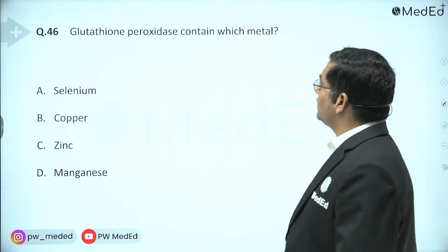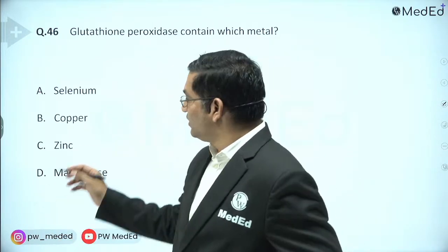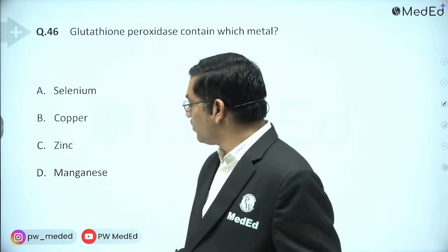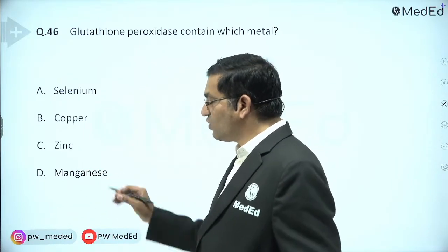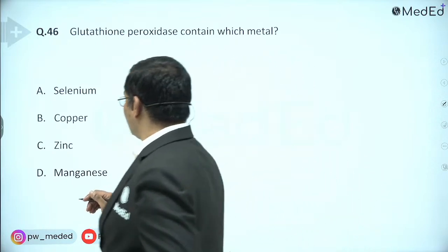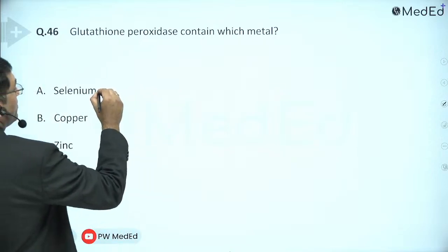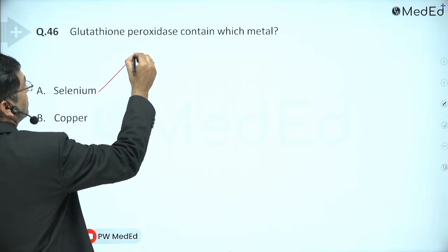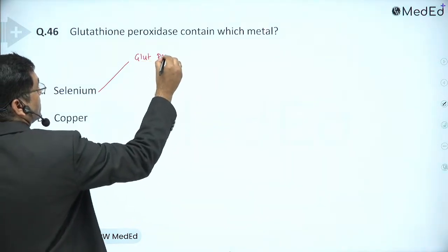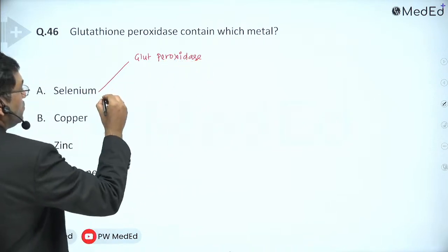Glutathione peroxidase contains which metal? We already discussed copper. There is no glutathione peroxidase in zinc. Manganese is particularly related with arginase and mitochondrial superoxide dismutase. Selenium is related with three important enzymes. One is glutathione peroxidase. That's why it is an antioxidant.